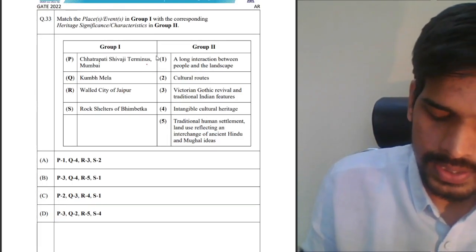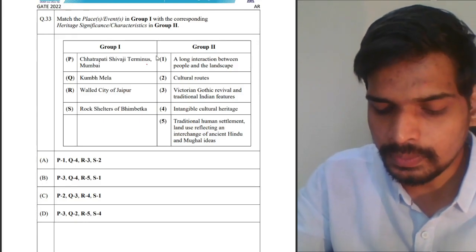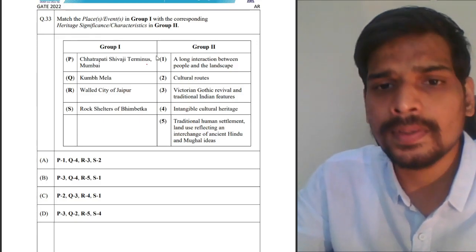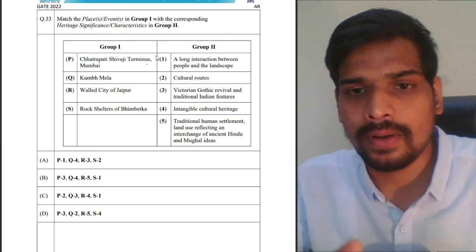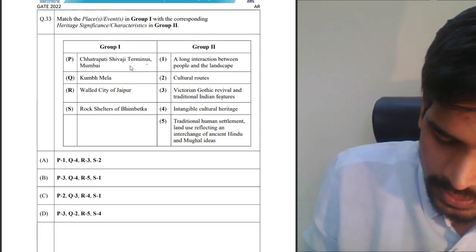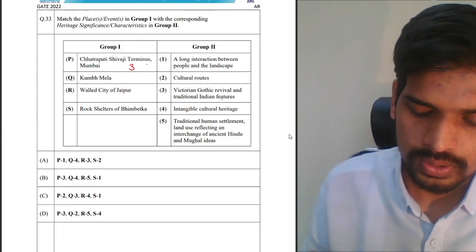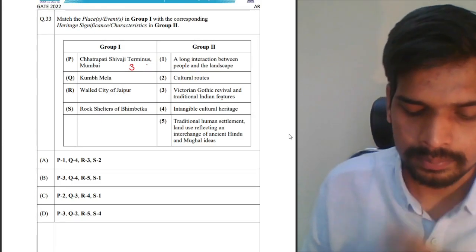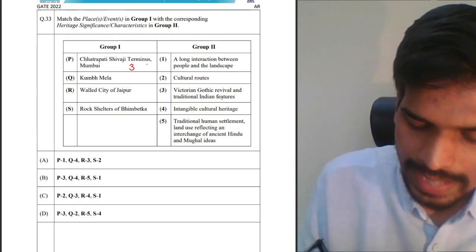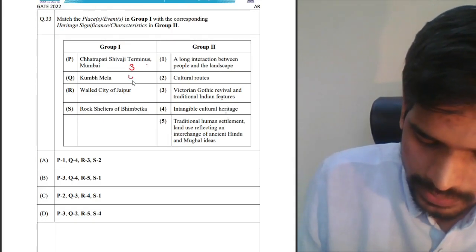Chhatrapati Shivaji Terminus in Mumbai, that's of Victorian Gothic revival style with Indian features in it. So it's a building which has Victorian Gothic and Indian features assimilated into it. So for P it is 3. Kumbh Mela is an intangible cultural heritage of India.